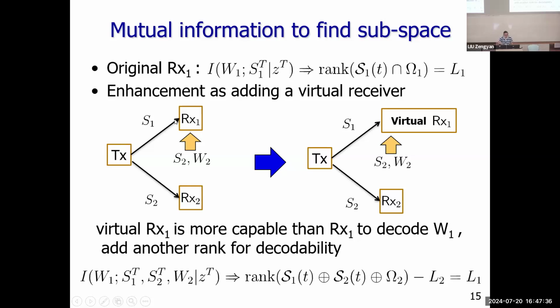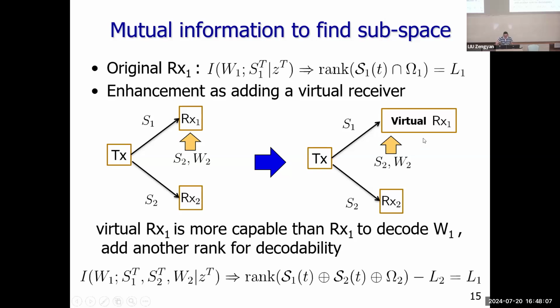This is what they do in the degraded trick if the block length goes to infinity. After this enhancement, we can think that we have another virtual receiver. This virtual receiver has more observations than the original receiver. The original receiver only has S1, its own received sequence. But now there's a virtual receiver who can observe S1 and S2, and even user 2's message.